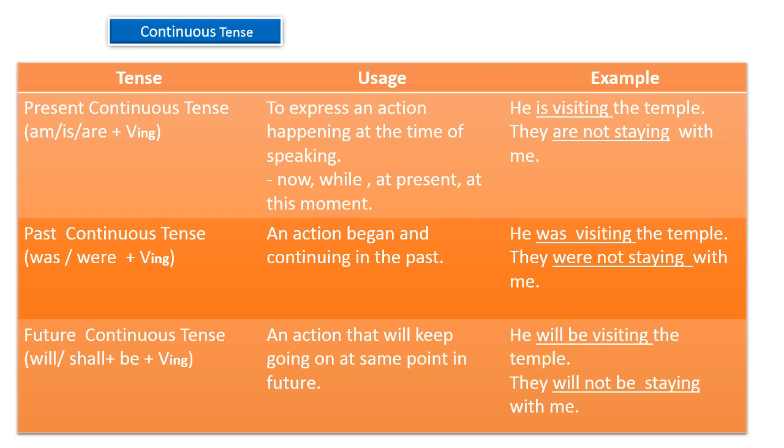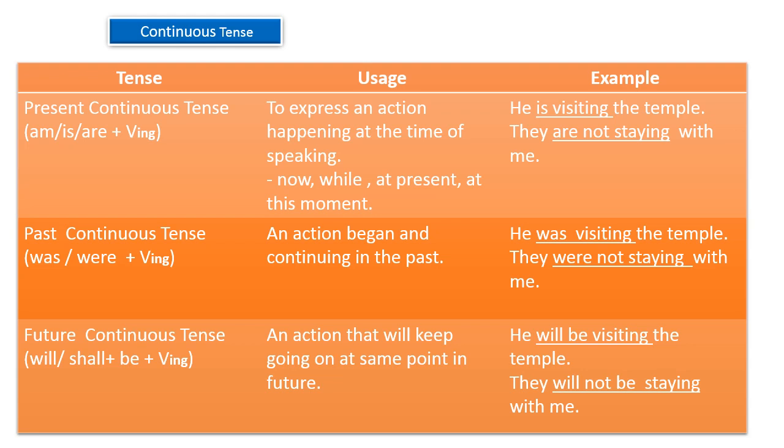It means the action is continuously going on in present tense. Then come to the next sentence: they are not staying with me. The helping verb used here is are. It is a negative sentence, so not. Then main verb stay plus ing. They are not staying with me. Same here, having negation, the process is going on in the current situation, so we use here are not staying.